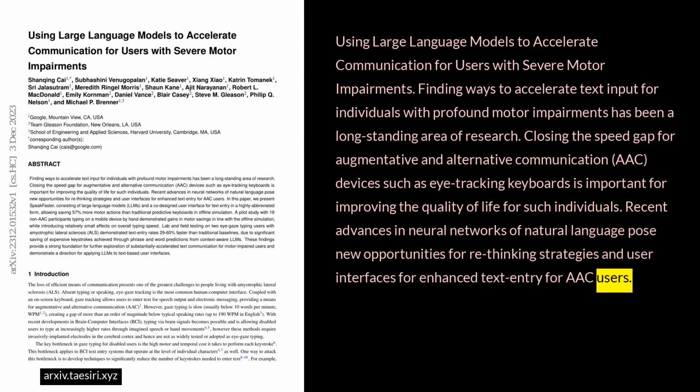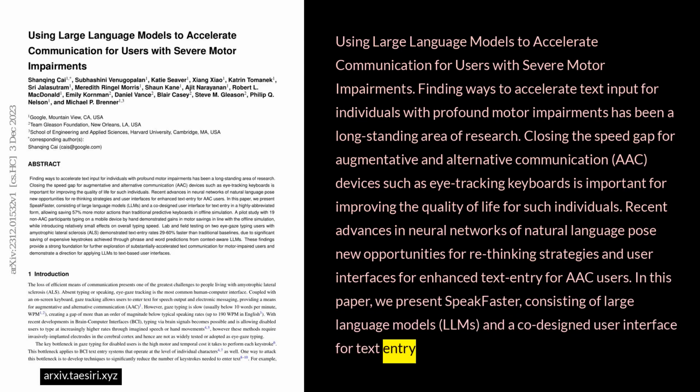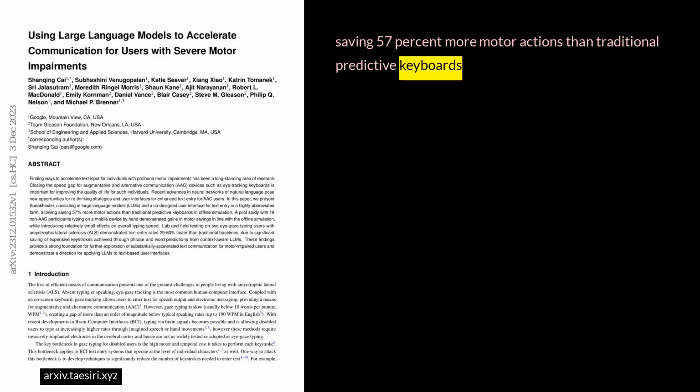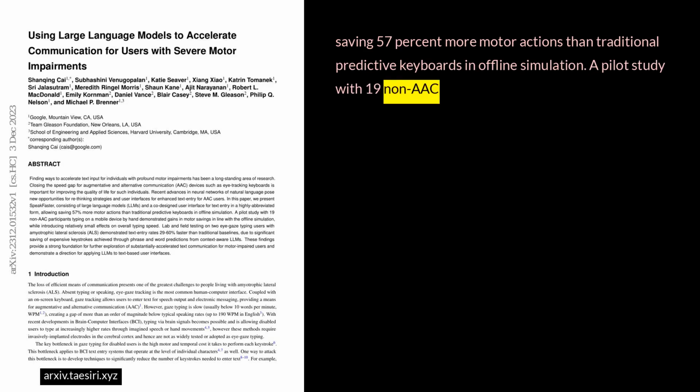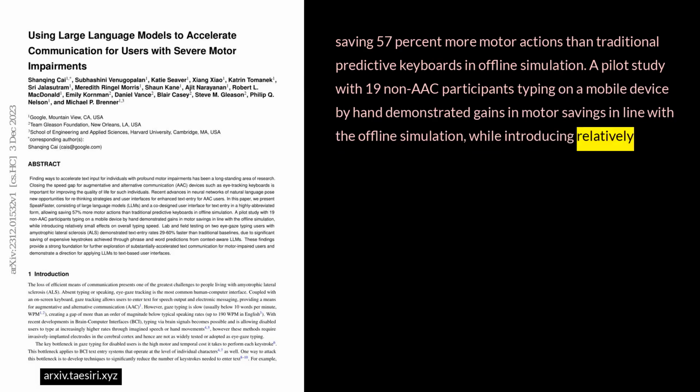entry for AAC users. In this paper, we present Speak Faster, consisting of large language models, LLMs, and a co-designed user interface for text entry in a highly abbreviated form, allowing saving 57% more motor actions than traditional predictive keyboards in offline simulation. A pilot study with 19 non-AAC participants typing on a mobile device by hand demonstrated gains in motor savings in line with the offline simulation, while introducing relatively small effects on overall typing speed.